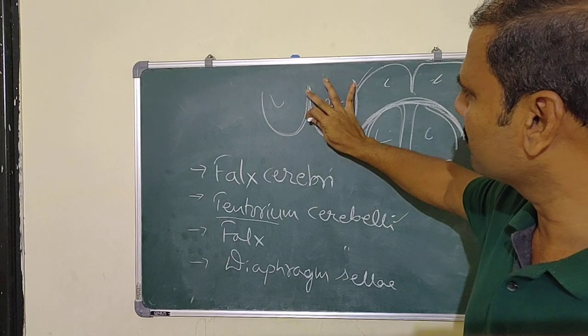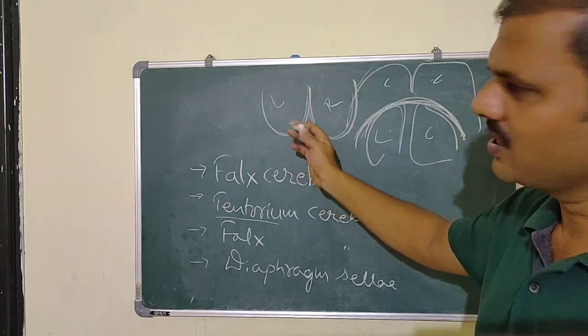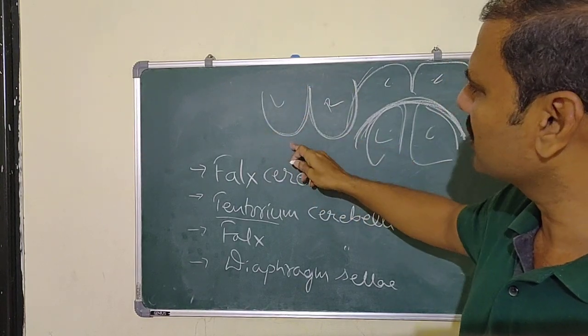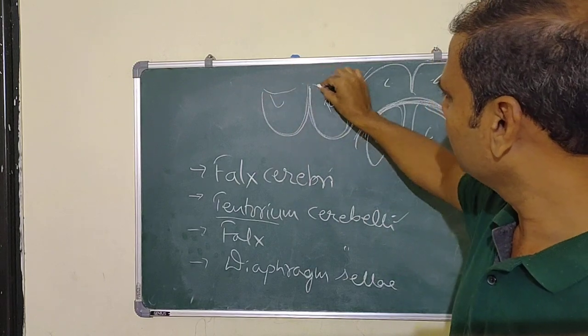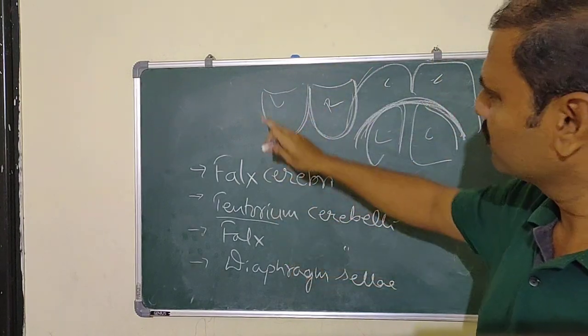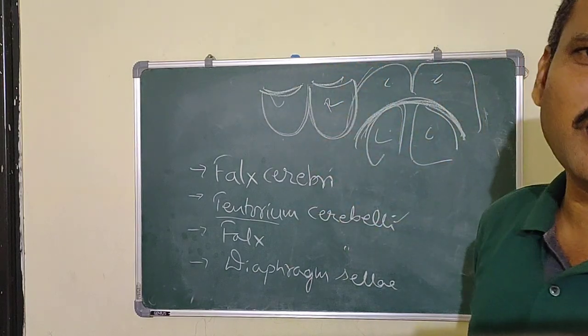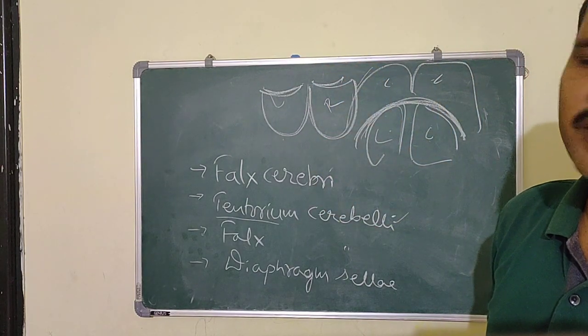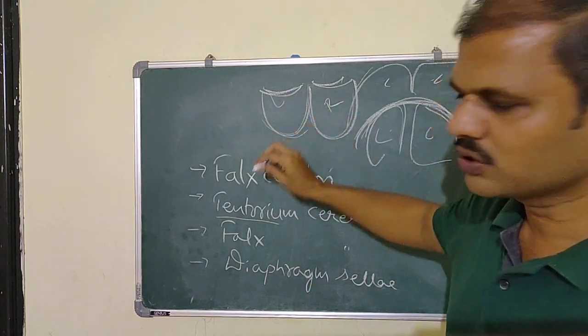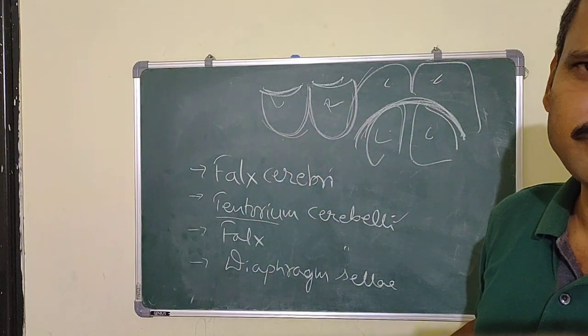And you know the surfaces, the superior surface and the inferior surface. If you see the anterior part and the posterior part, the anterior part is a free part. Free means there is no attachment, whereas the posterior part has an attachment.